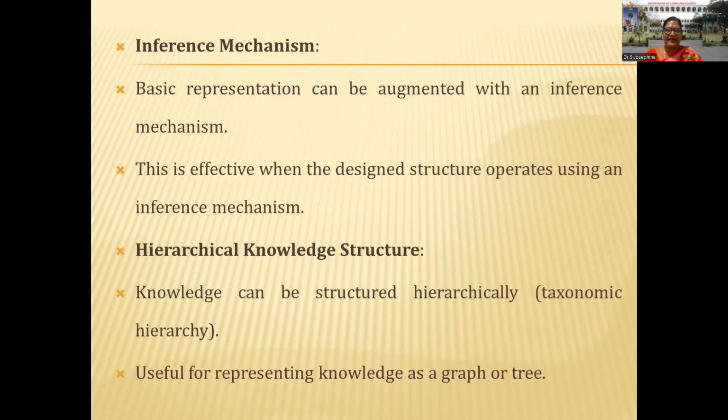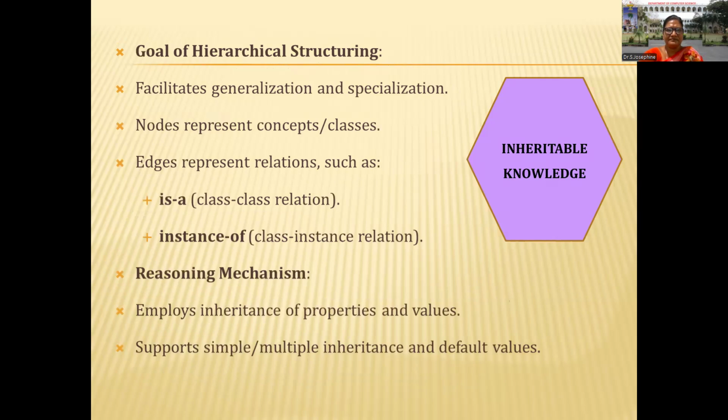The next one is the inference mechanism. It is augmented with inference. The designed structure will operate by using this inference mechanism. So hierarchical knowledge structure means knowledge should be in a structured form, useful for representing knowledge as a graph or tree.